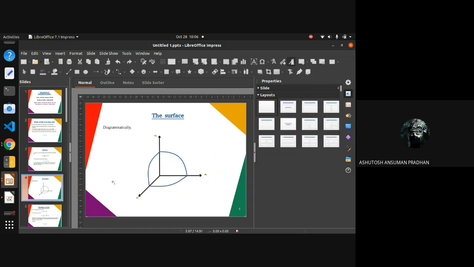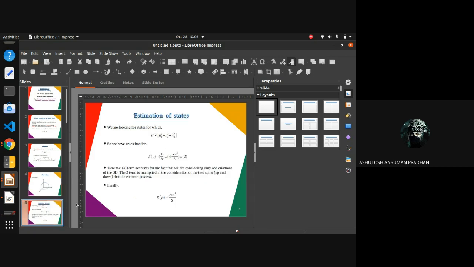So now let us see it diagrammatically. What I have represented is in the first quadrant. We can see that it only represents the positive part of the sphere, and what I'm trying to say is that our states are inside this sphere. The sphere represents the boundary between the filled orbitals and the non-filled orbitals. So we are looking for the states that are inside, right? Whenever a state is inside this surface, it must have some n value that must be less than the sum of n1 squared, n2 squared, and n3 squared.